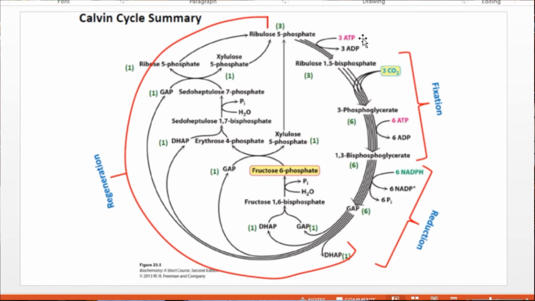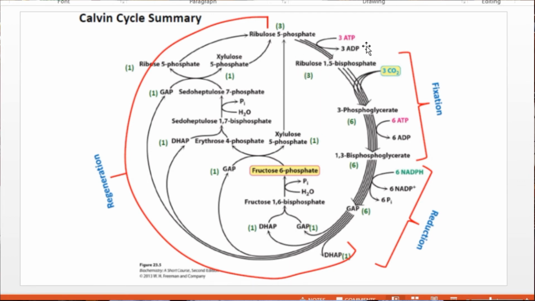So the first step we can see here, the ribulose 5-phosphate. For our convenience, we take 3 molecules of ribulose 5-phosphate at a time. These ribulose 5-phosphate molecules are converted into ribulose 1,5-bisphosphate with 3 ATP molecules.